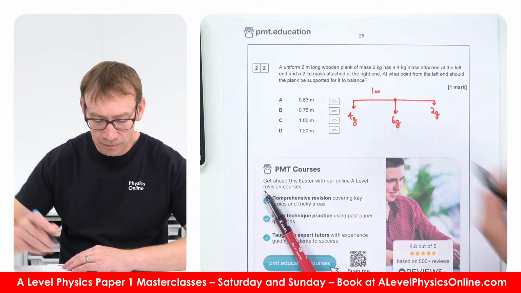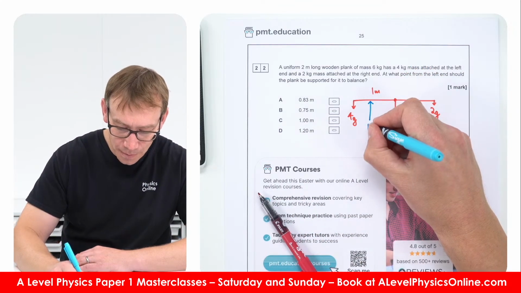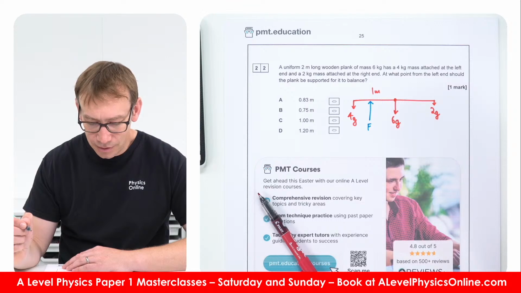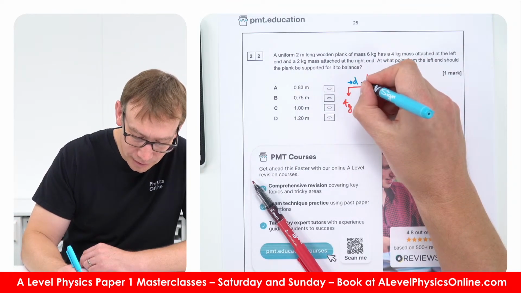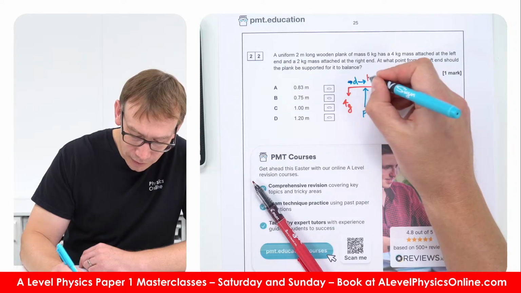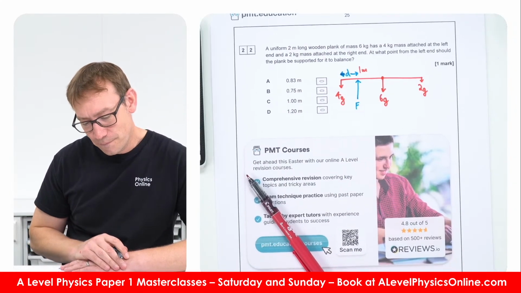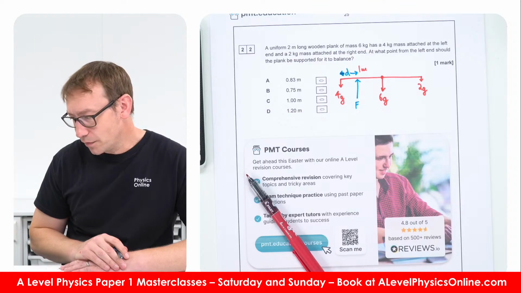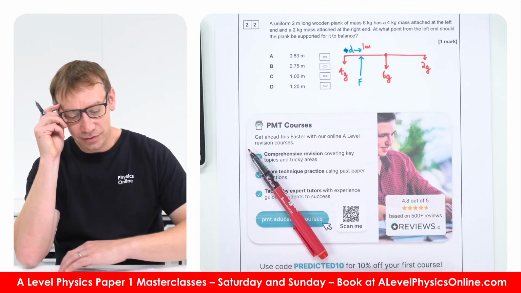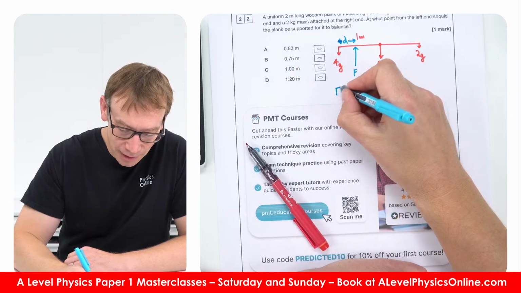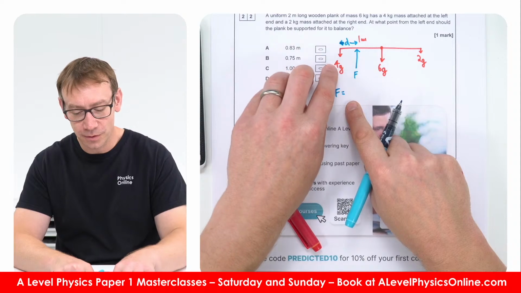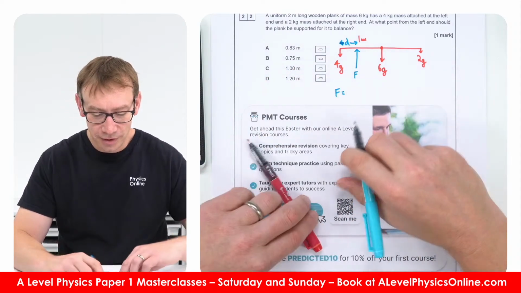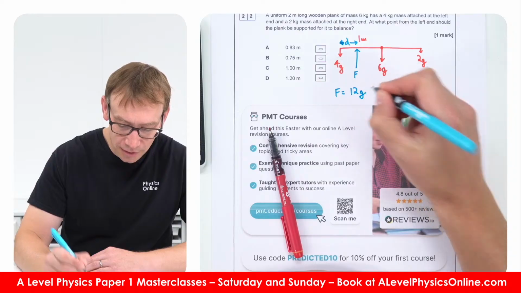So we're just saying there's one force here, F. Let's say that this force is a distance d from this end. Does that make sense? We know that the force has to be equal to this downwards weight and that weight and that weight. So the force is going to be equal to 4 plus 6 plus 2, so the force upwards is going to be equal to 12g.